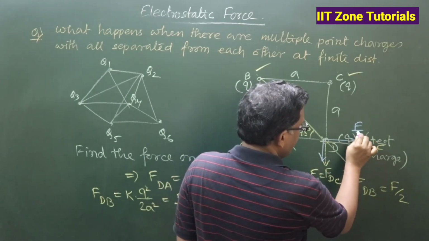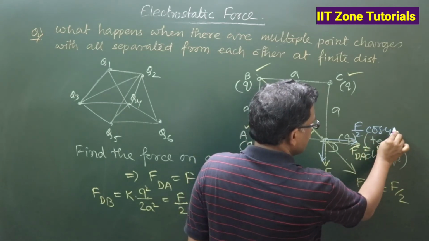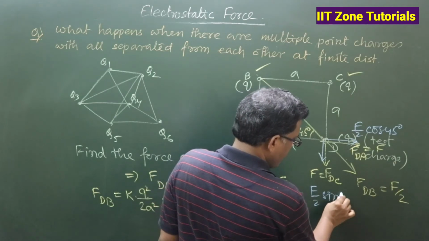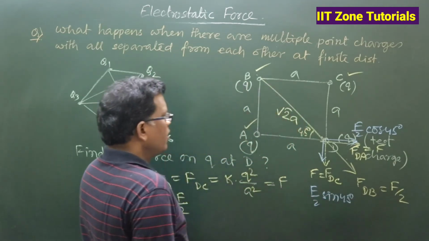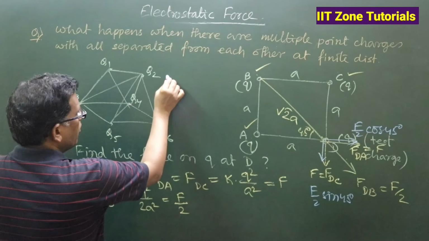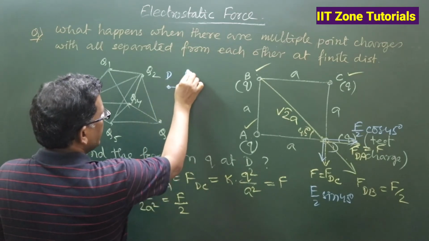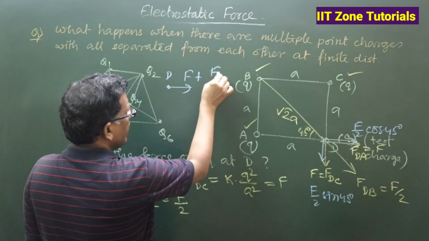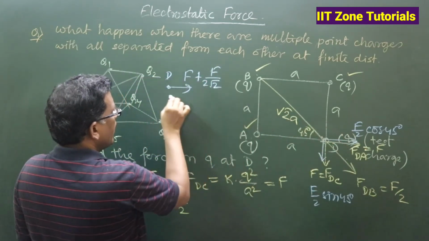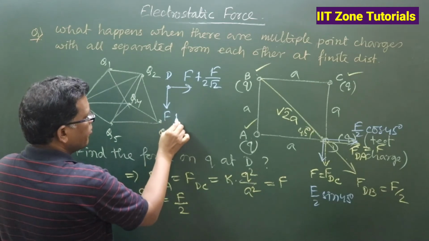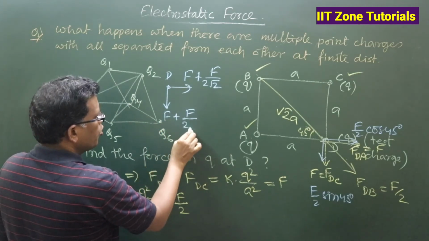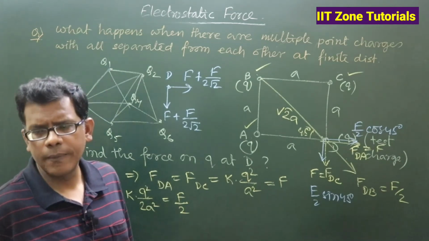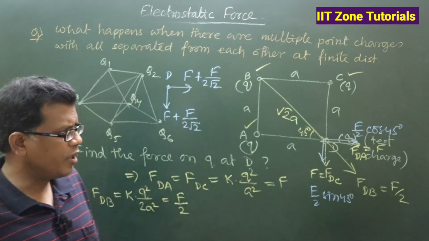This will be F by 2 cos 45 in this direction, and in the other direction F by 2 sin 45. Got my point? So, taking D as the point, in this direction it is F plus F by 2 cos 45, that means F plus F by 2 root 2, and in this direction it is again F plus F by 2 root 2. Could you follow these two things?